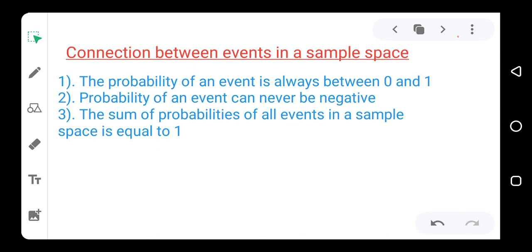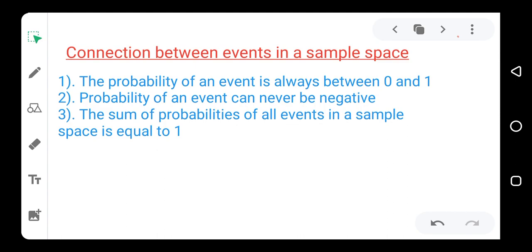Now, the probability of an event is always between 0 and 1. That is why probability is always expressed as a fraction. It is never greater than 1. So if somebody is telling you that the probability of something is 2, or after solving an assignment on probability, you get something more than 1, then just be sure that you did not get it right.